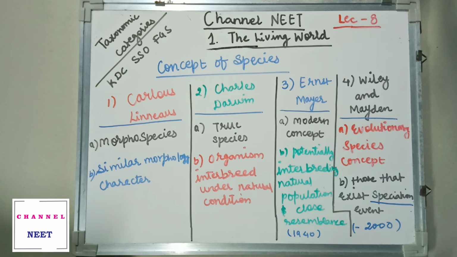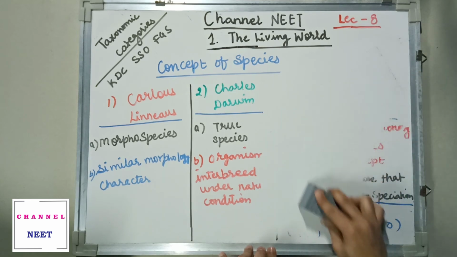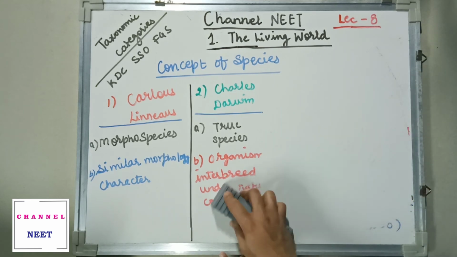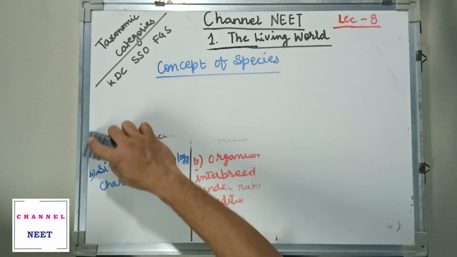Now we'll slowly and steadily develop the concept of genus. First we'll see some names of species so that you understand how they are represented internationally.